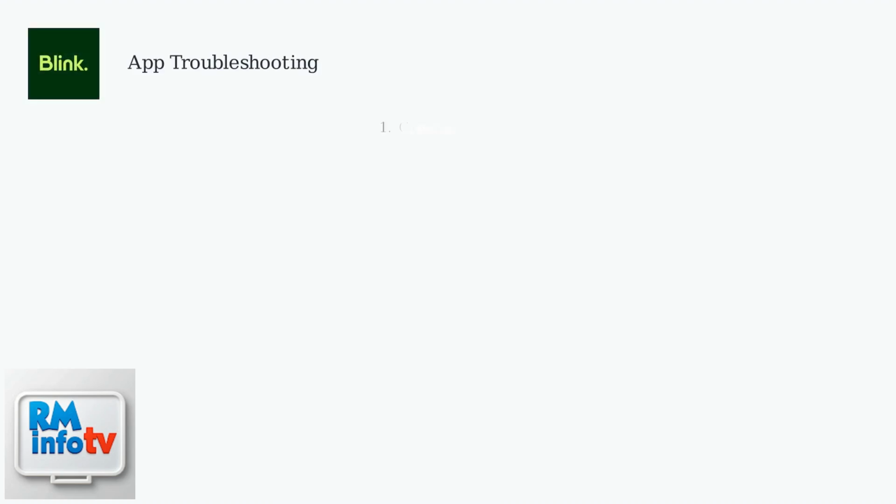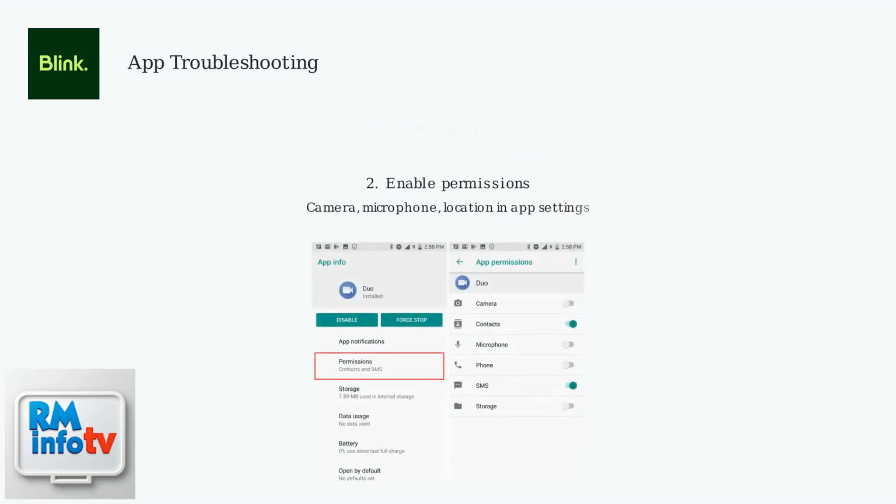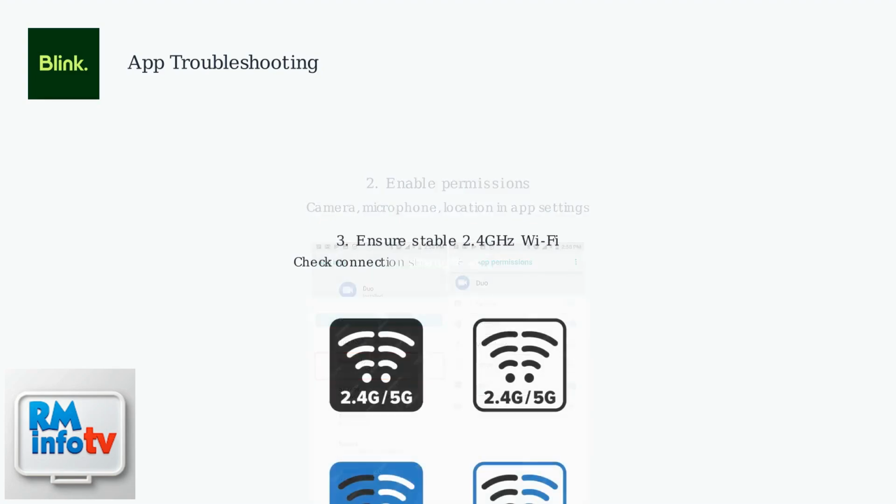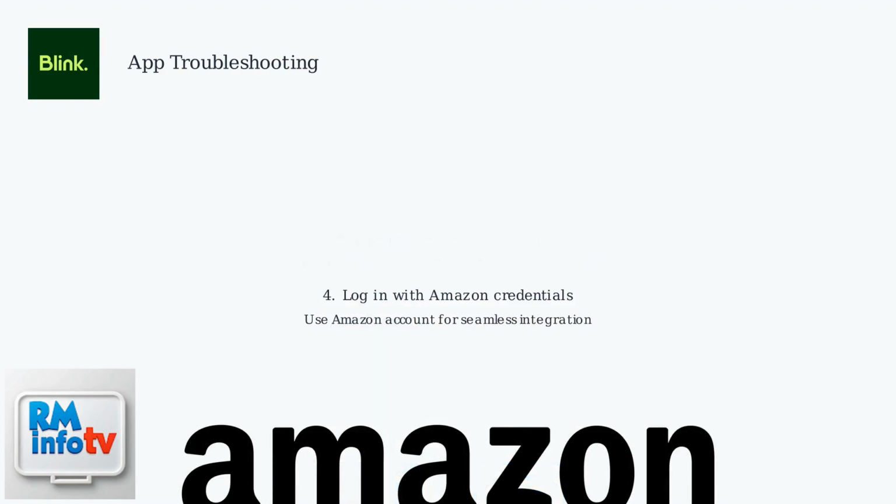Having trouble with the Blink app? Start by clearing the app cache to resolve potential glitches. Next, enable all necessary permissions, including camera, microphone, and location access in your app settings. Ensure you have a stable 2.4 GHz Wi-Fi connection, as this frequency provides better range for your Blink devices. Log in using your Amazon credentials for seamless integration with the Blink ecosystem.